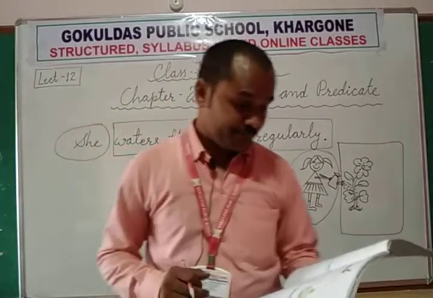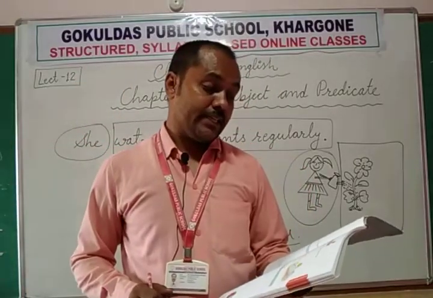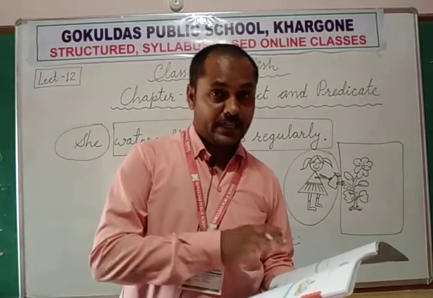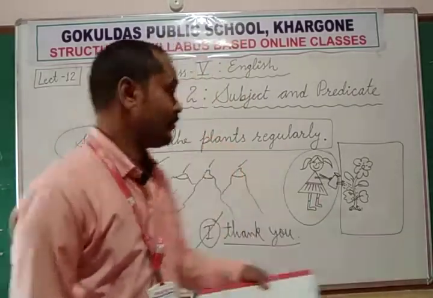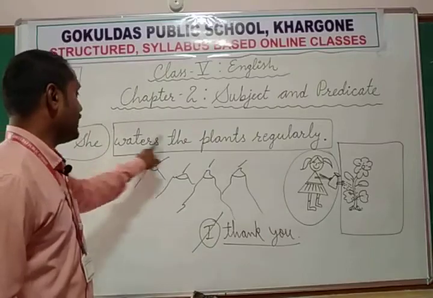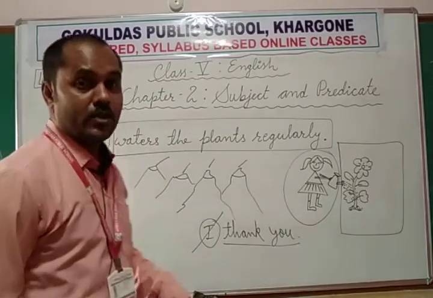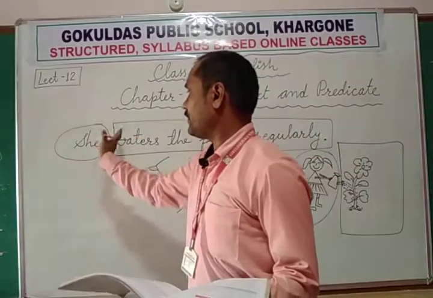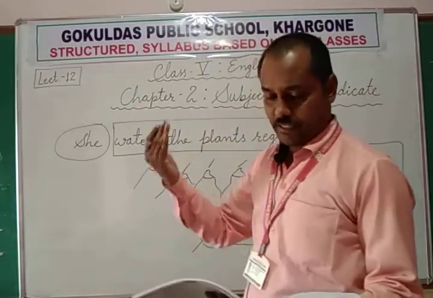Exercise A. Look at the sentences below and separate the subject and predicate, just like we have done here. We need to divide subject and predicate. It's very easy.